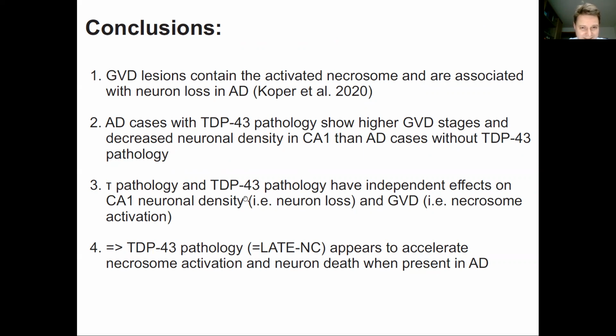Tau and TDP-43 pathology have independent effects on the CA1 neuronal density and the GVD stage. Thus, TDP-43 pathology, or LATE-NC, appears to accelerate necrosome activation and neuron death when present in Alzheimer's disease.